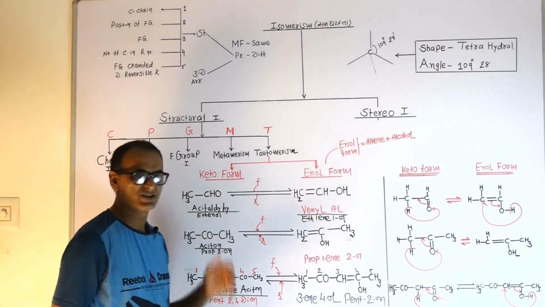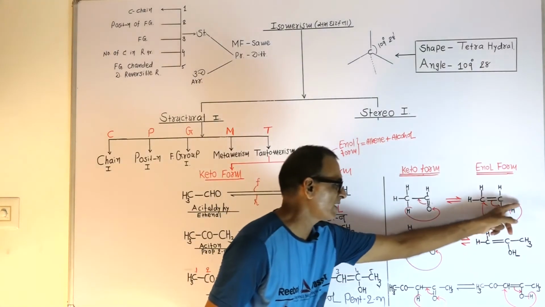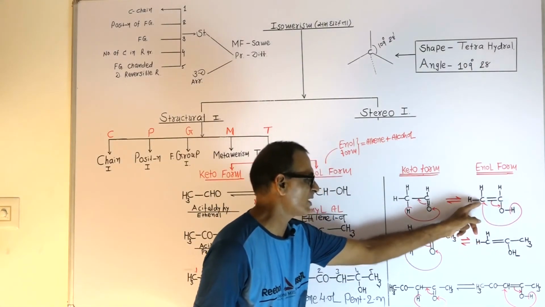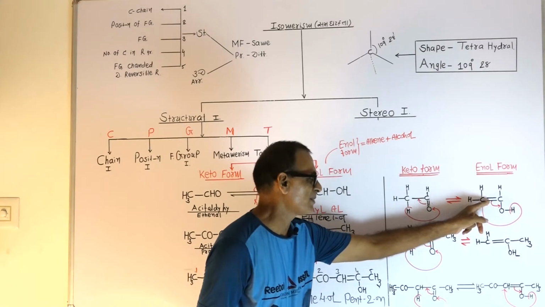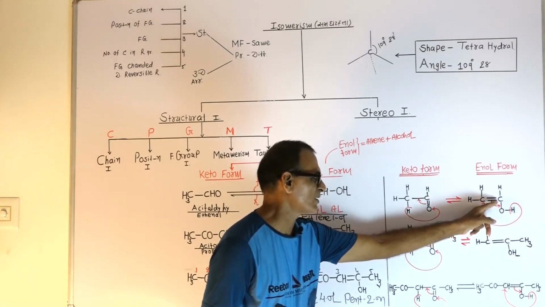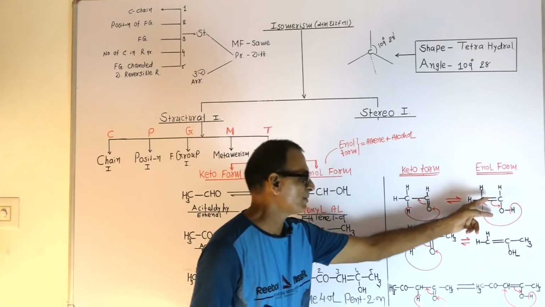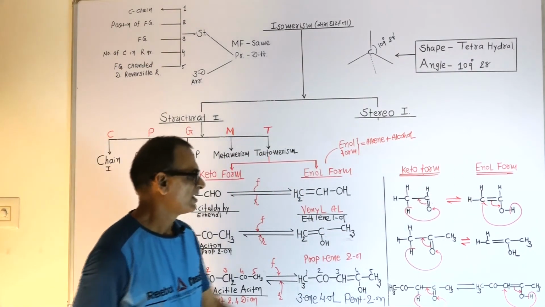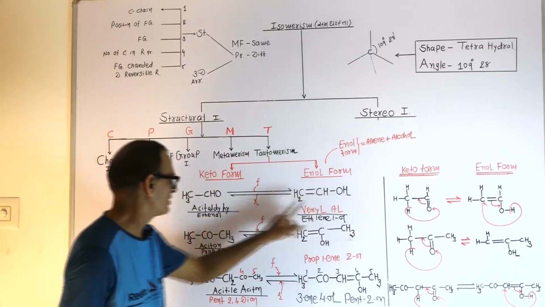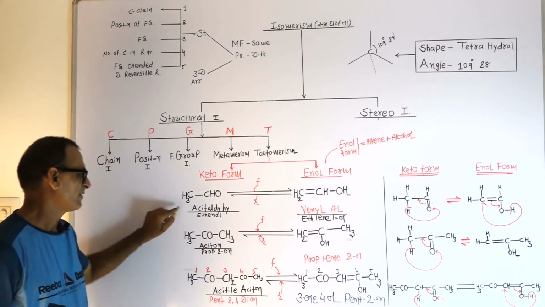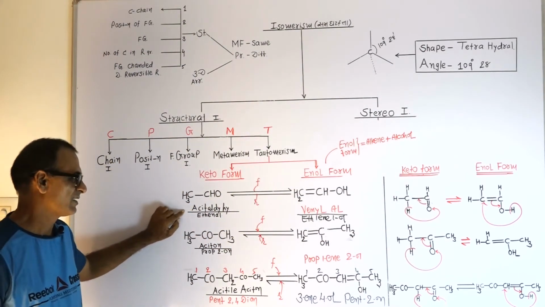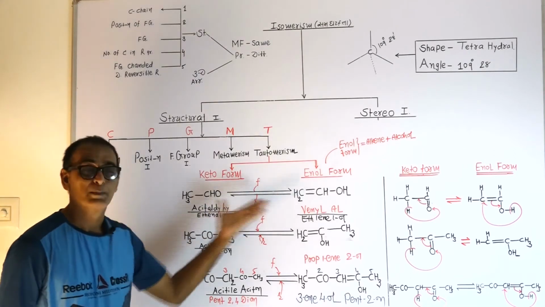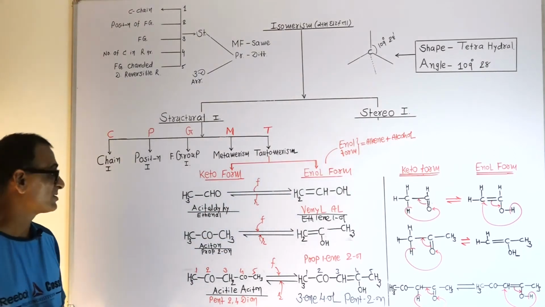During reverse reaction, this hydrogen will migrate from oxygen to carbon and this pi bond will transfer from between two carbons to between carbon and oxygen. It will give this type of compound, finally known as acetaldehyde. Means during both forward and reverse reaction, the compound